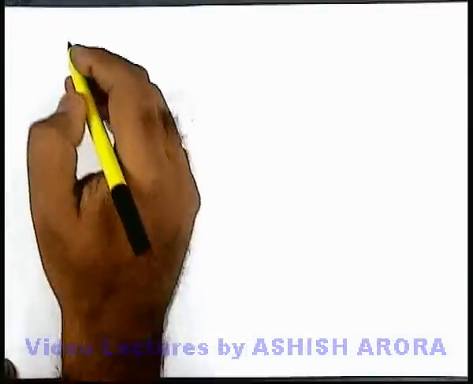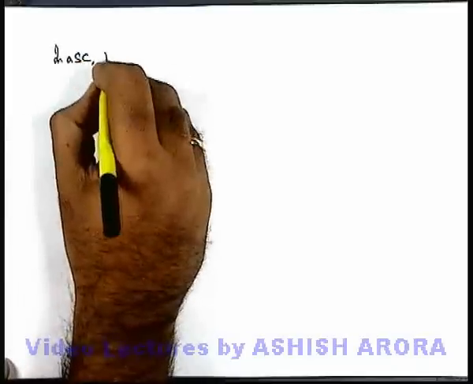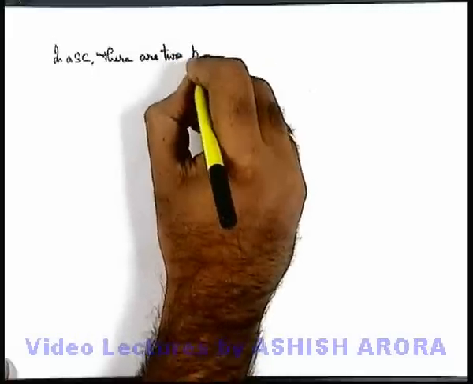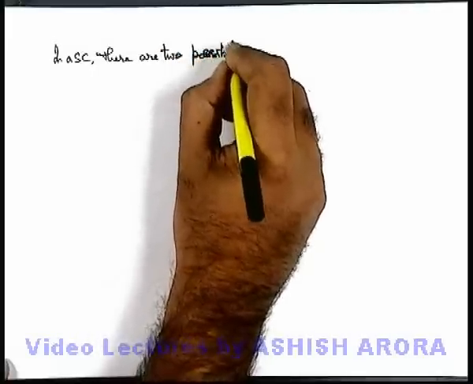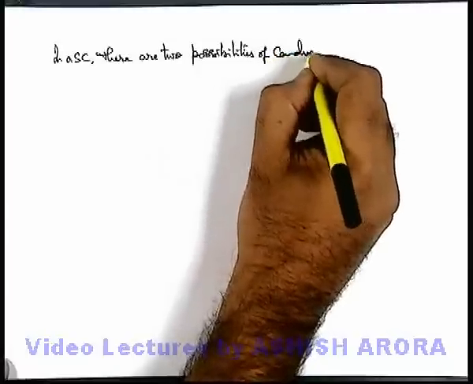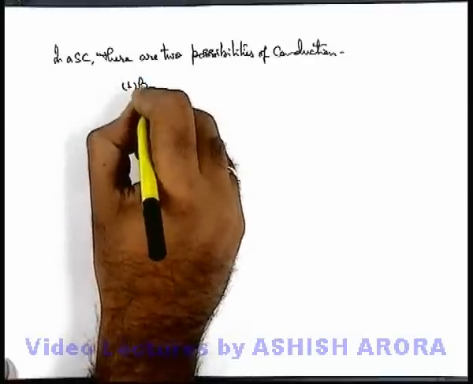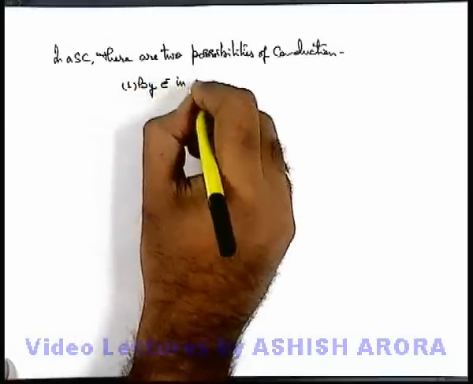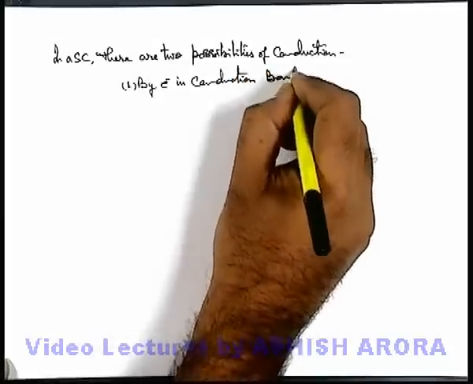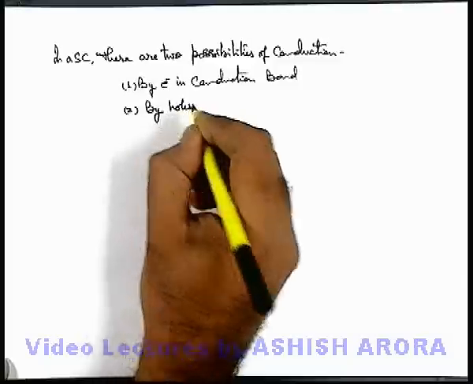As we already discussed on the previous sheet that in a semiconductor, there are two possibilities of conduction of electricity. The first one is by electrons in conduction band, and the second one is by holes, which we already discussed.